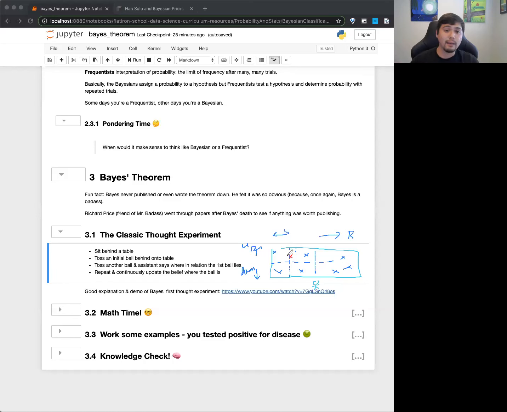So what's kind of cool is that Bayes was like, this is obvious, duh, we can totally do this. And so he didn't even bother writing down the formula.